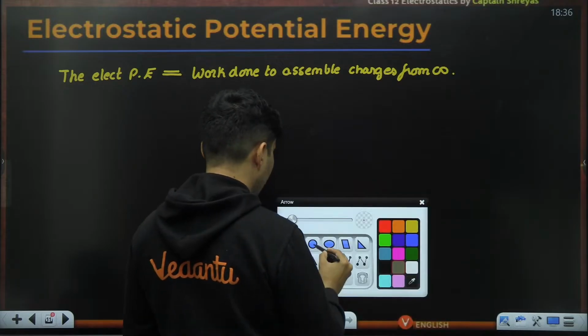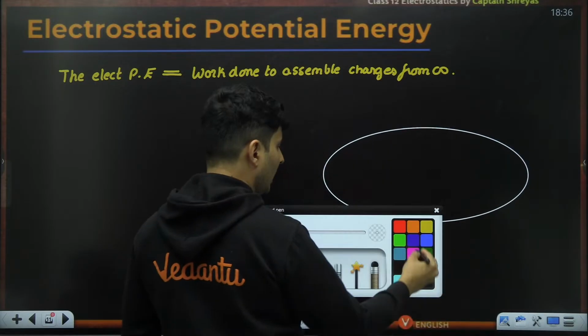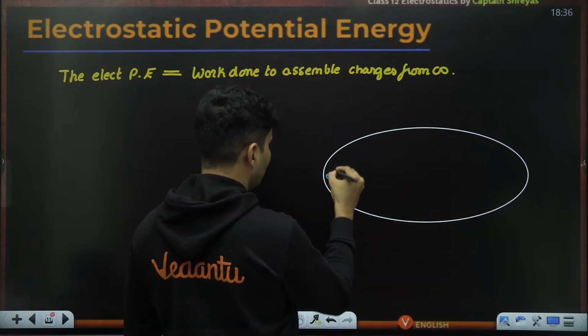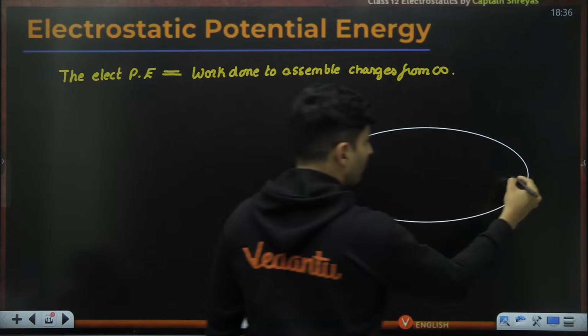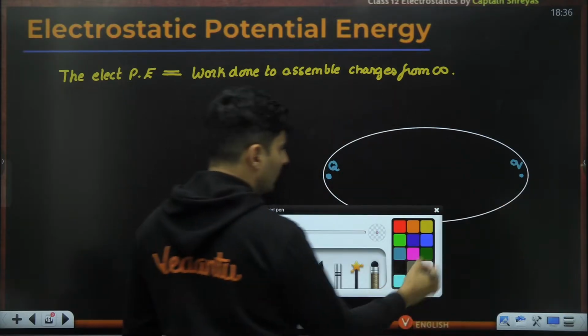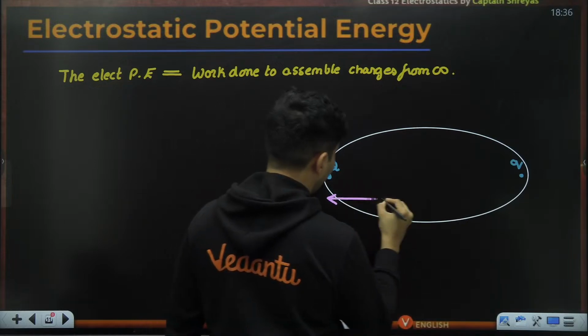So just imagine this was your universe. Maybe you had one charge over here, let's say capital Q, and another charge over here, small q. Right now, the separation between them is obviously infinite.